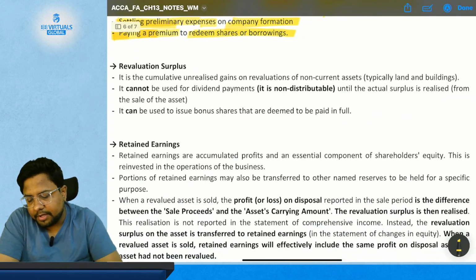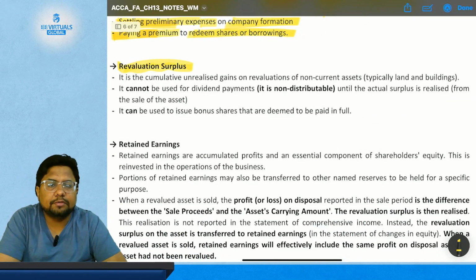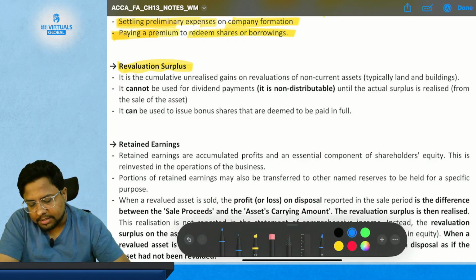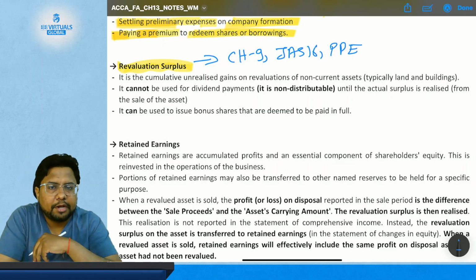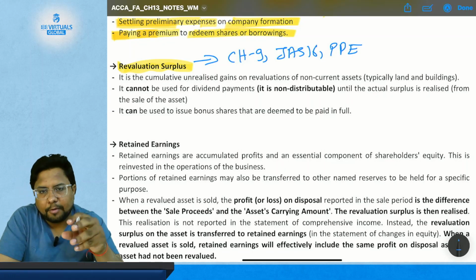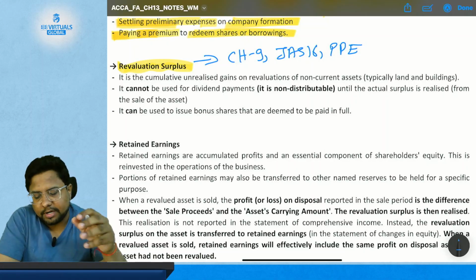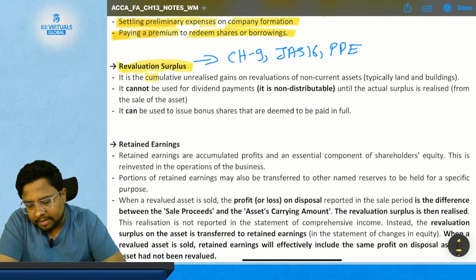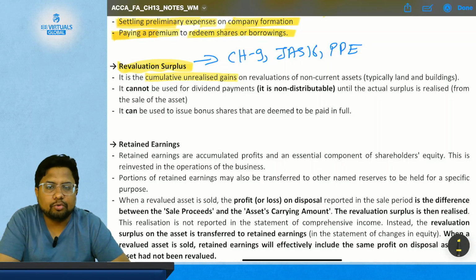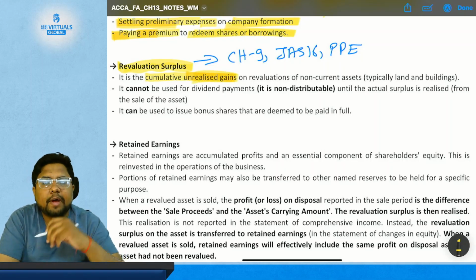Then we have revaluation surplus. Sir, where have we studied revaluation surplus earlier? In chapter number 9, which is IAS 16, which deals with PPE, plant, property and equipment. So what is it? It is the cumulative unrealized gain. Why is it unrealized?